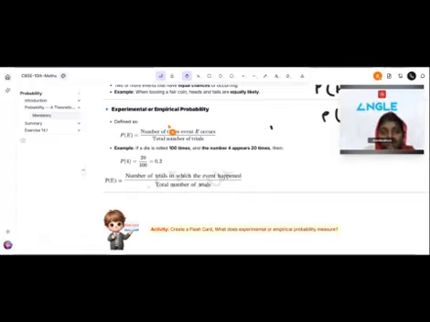Then P of 4 is equal to 20 divided by 100, which is equal to 0.2. So 0.2 is the probability of the number 4 appearing 20 times. Here we take an experiment 100 times. So many times we have taken this experiment.